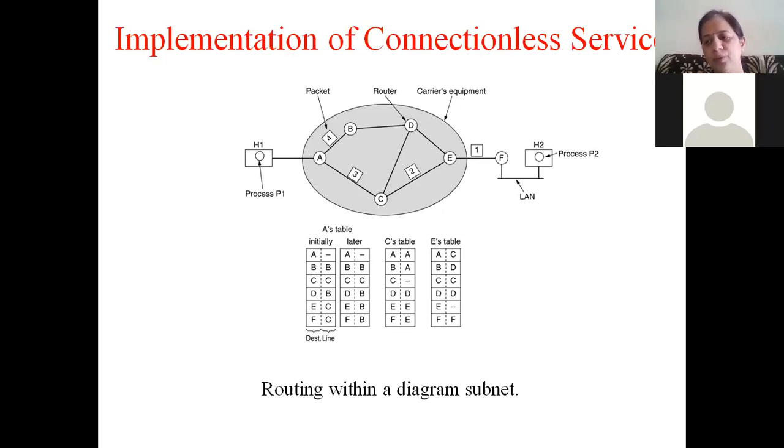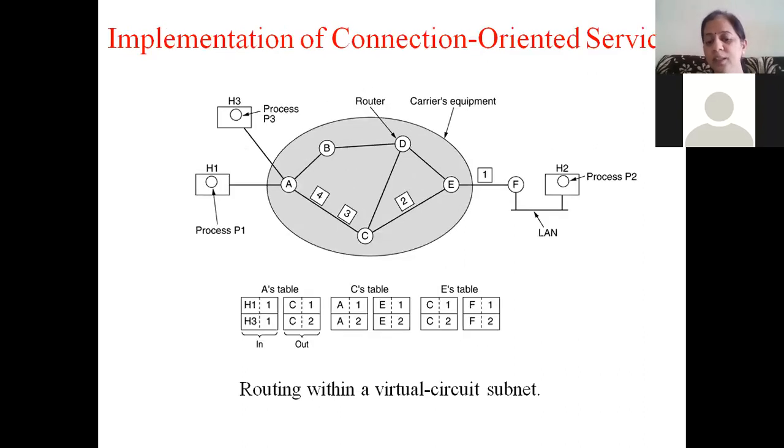So whether it is connection oriented or whether it is connection less service, in both the routers will maintain certain databases which are called as routing tables. Okay. So in case of connection oriented service, the routing tables will maintain the VCI number. We were discussing about VCI, virtual circuit identifier, and VPI, that is virtual path identifier.